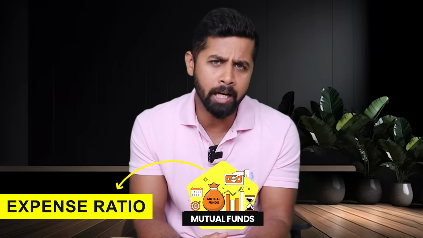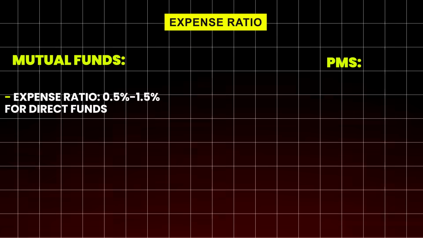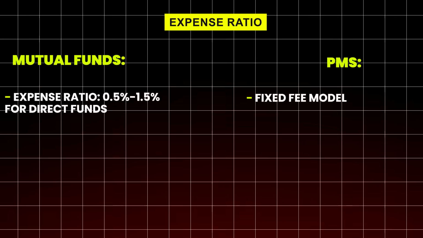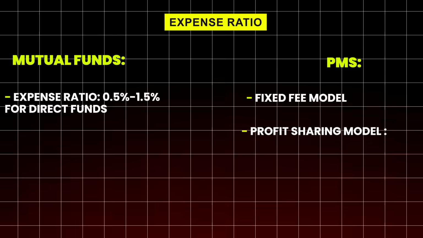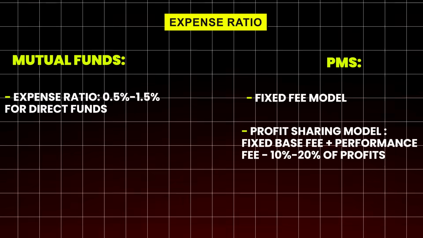Apart from this, if you look at the fee structure, mutual funds have an expense ratio that varies from category to category, but typically in the range of 0.5 to 1.5% for direct funds. PMS also have a similar fixed fee model, but some PMS also offer profit sharing model with a fixed base fee plus performance fee that could be, let's say, 10 to 20% of profits.